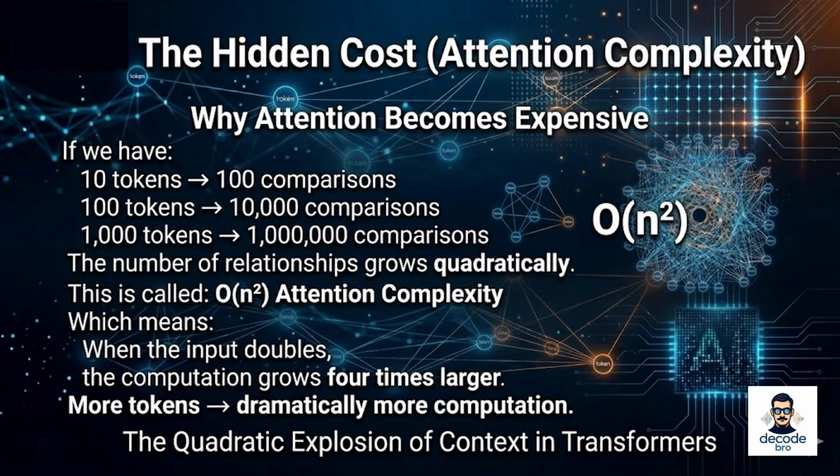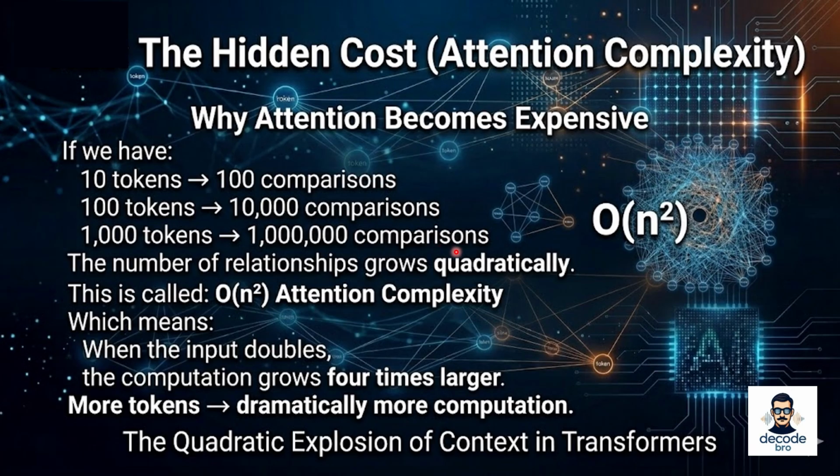Hidden cost: attention complexity. Let's look at what happens as the number of tokens grows. If you have just 10 tokens, the model performs about 100 comparisons. With 100 tokens, that jumps to 10,000 comparisons. And with 1,000 tokens, the model performs 1 million relationships. The number of comparisons grows extremely fast.